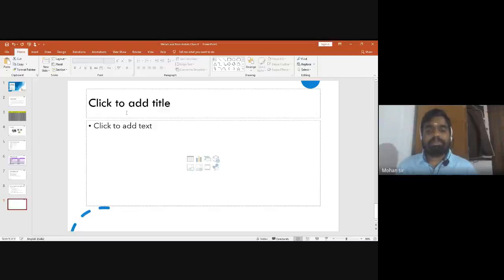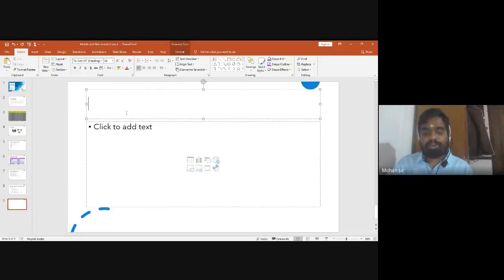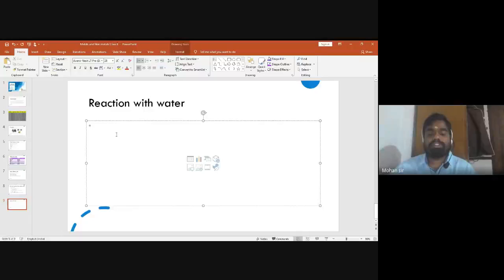So the other property is reaction of metals and non-metals with water. How do metals and non-metals react with water? So if I speak about metals and then about non-metals, first let me speak about non-metals and then we will speak about metals. Okay, because non-metals, it is very easy to remember. I will tell you one example.